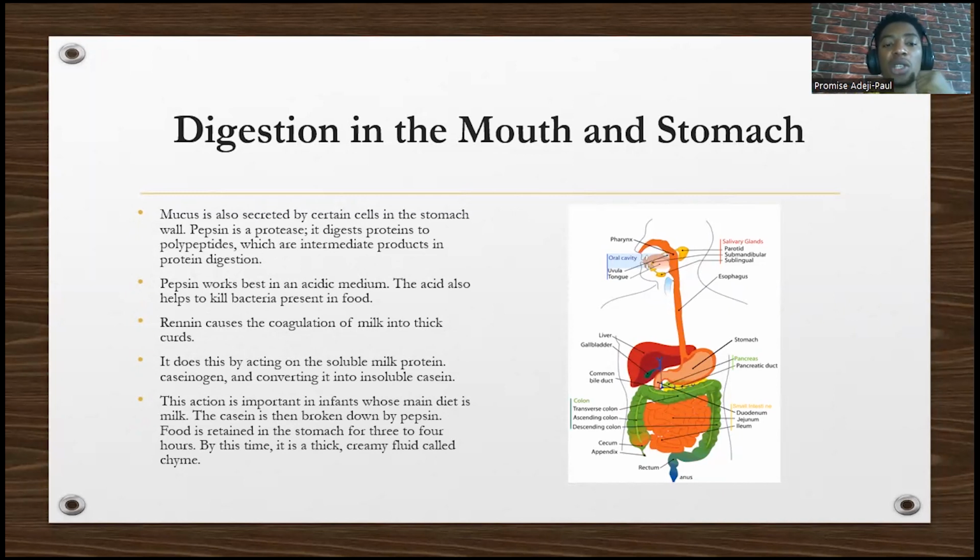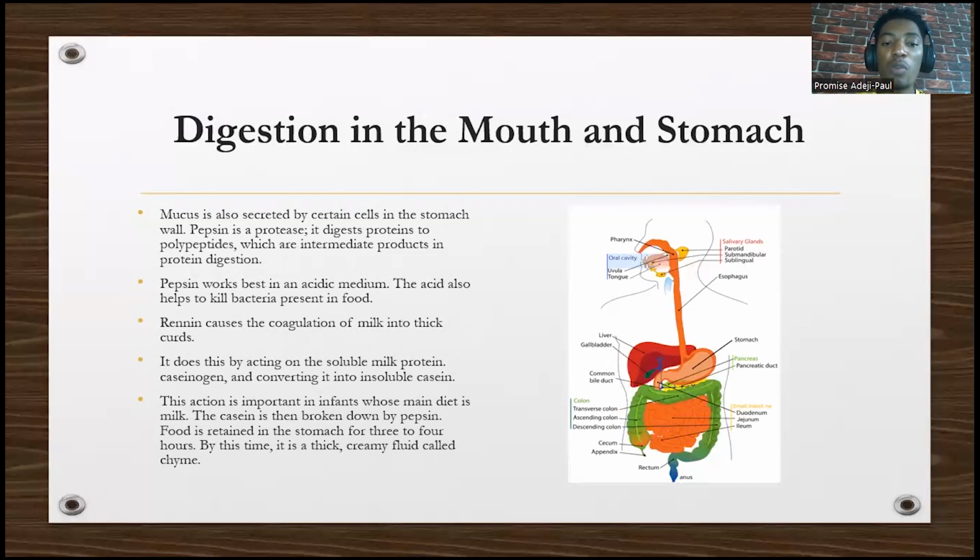So pepsin is a protease. It digests proteins to what? Polypeptides. It breaks down protein into polypeptides, the intermediate products in protein digestion. So pepsin works best in an acidic medium. So the acid also helps to what? Keep bacteria in food in check. I said that before.